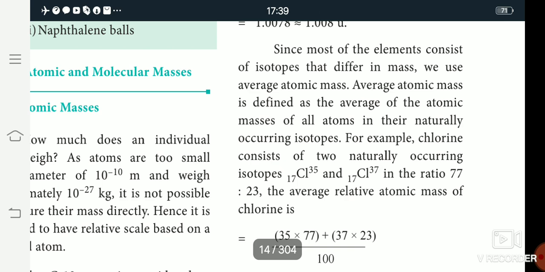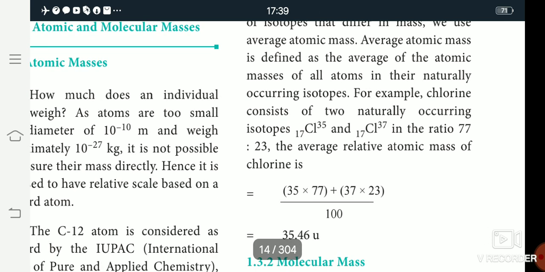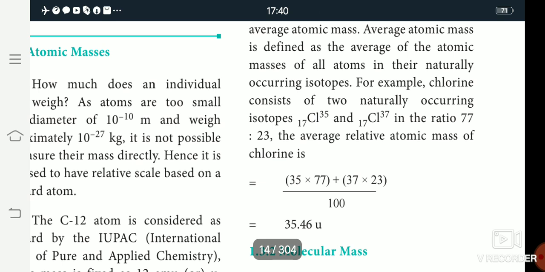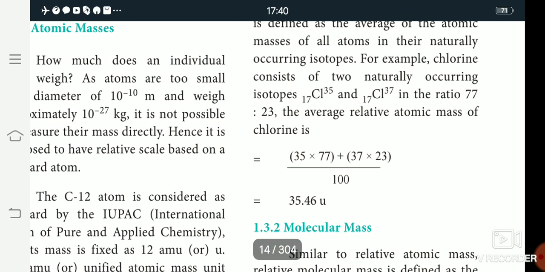So we calculate the average relative atomic mass of chlorine: 35 into 77 plus 37 into 23, divided by 100. So the answer is 35.46 U. That U is atomic mass unit.